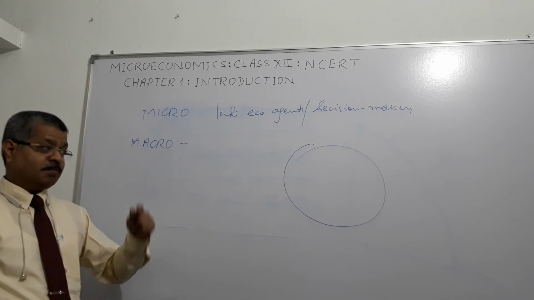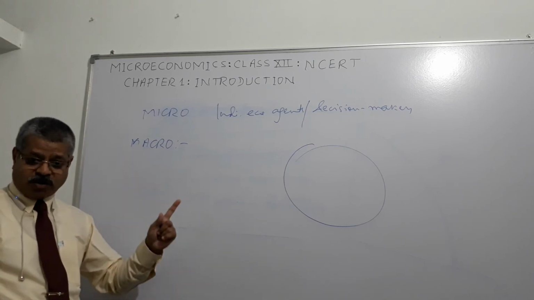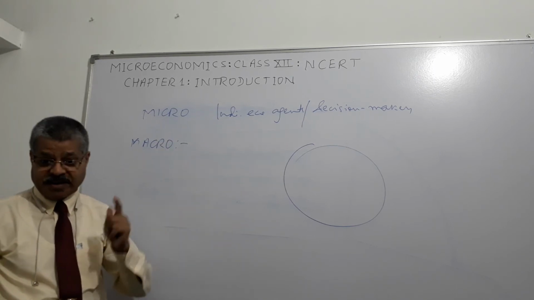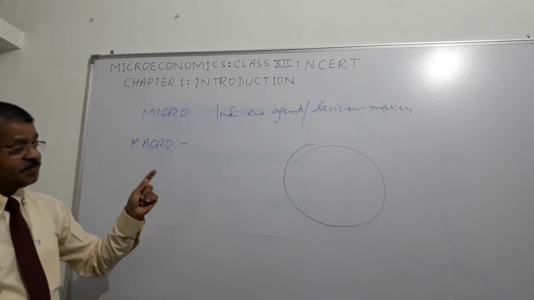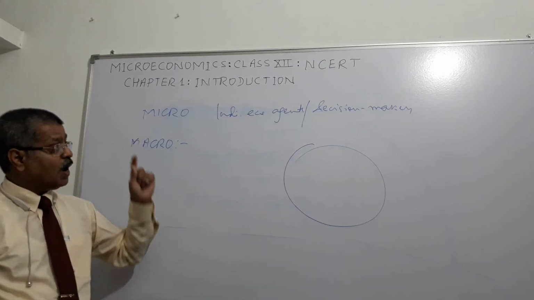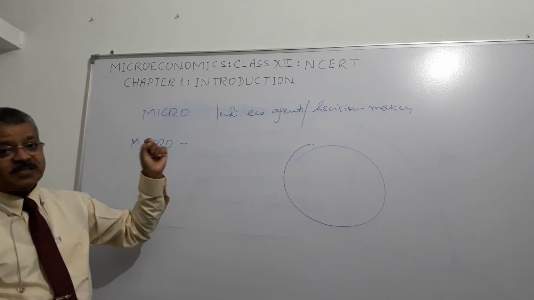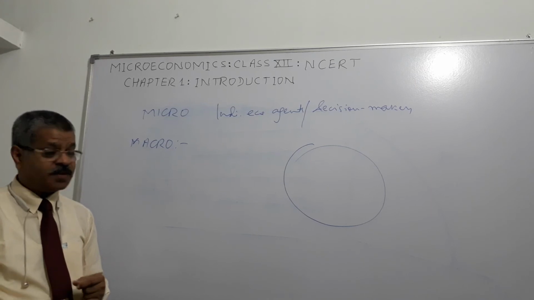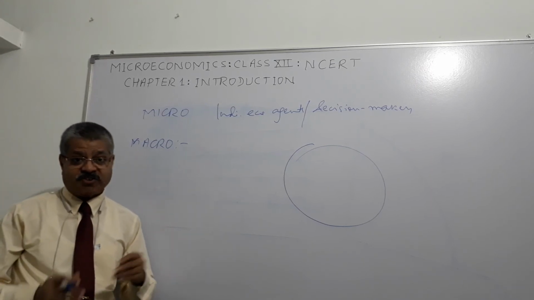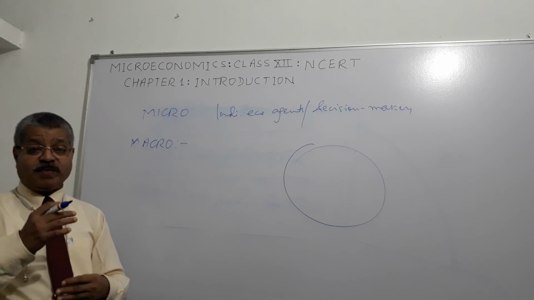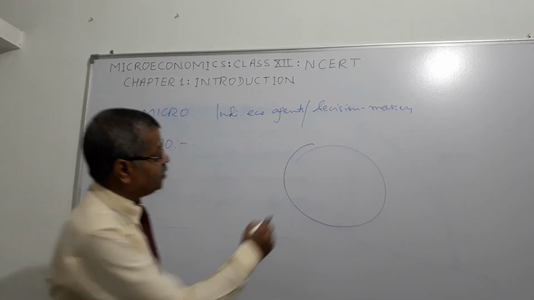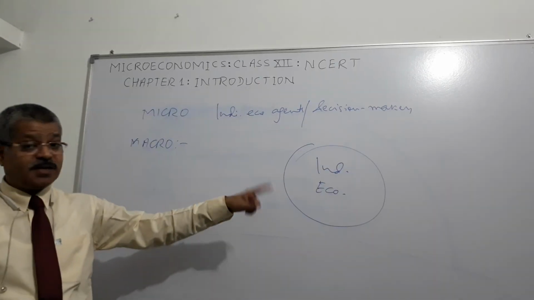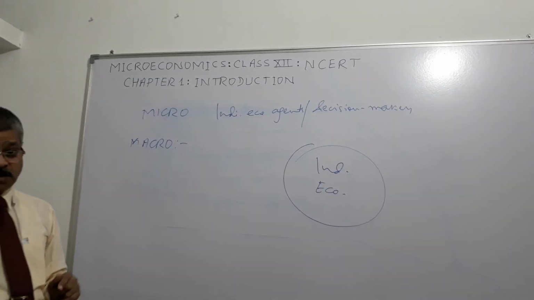Once again, microeconomics, micro means small. We study the behavior of individual economic agents or individual decision makers in the market and try to figure out how prices and quantities of goods and services are determined through their behavior. In macroeconomics, we study the economy as a whole. This is the Indian economy, suppose. So we try to understand the Indian economy as a whole.